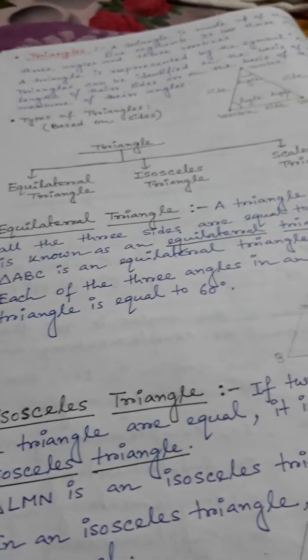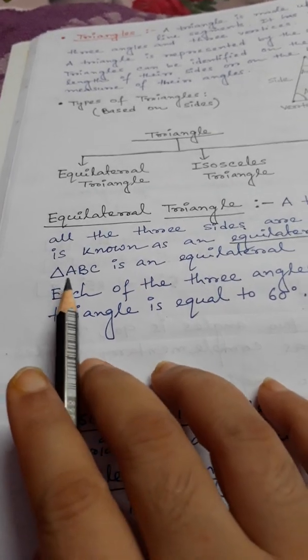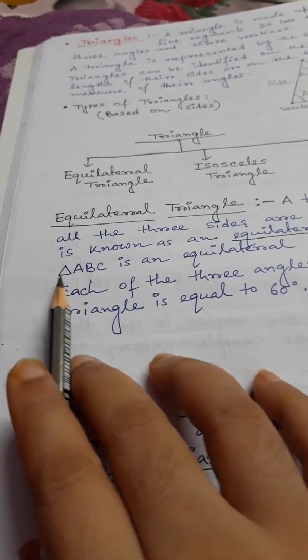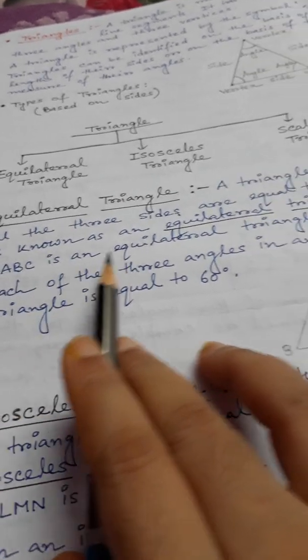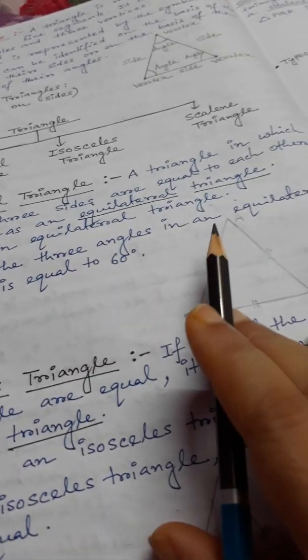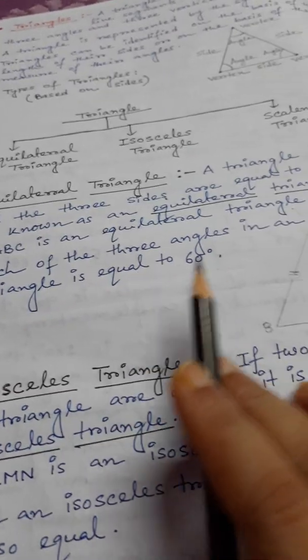A triangle can be represented by this symbol. So triangle ABC is an equilateral triangle. Each of the 3 angles in an equilateral triangle is equal to 60 degrees.